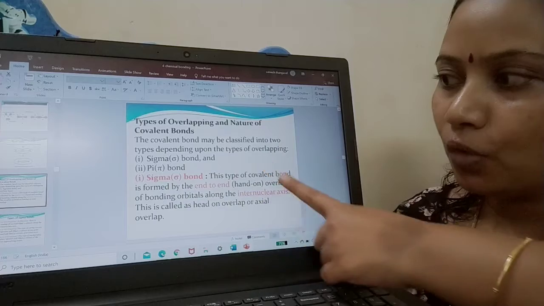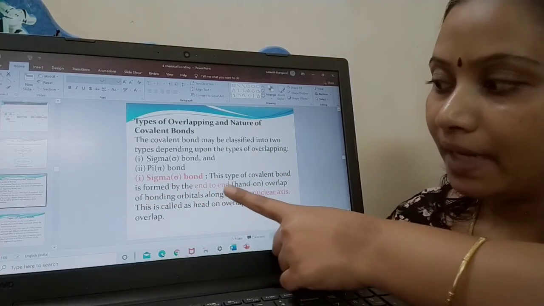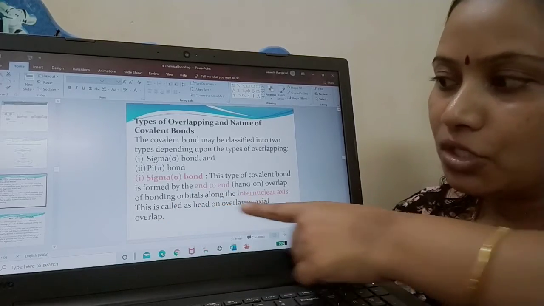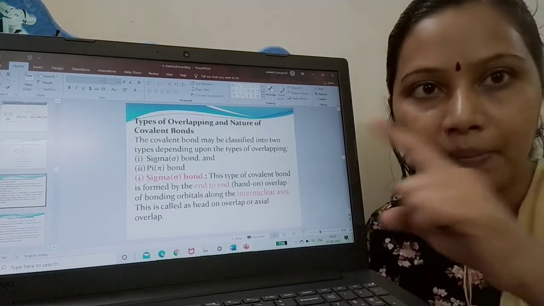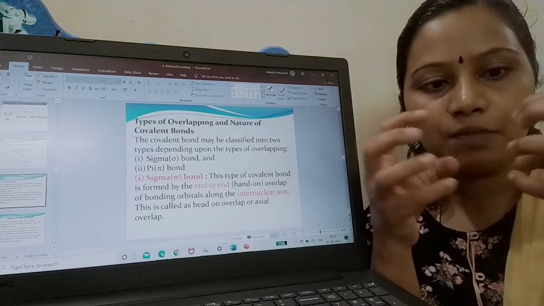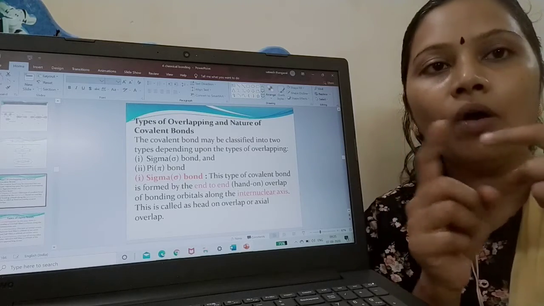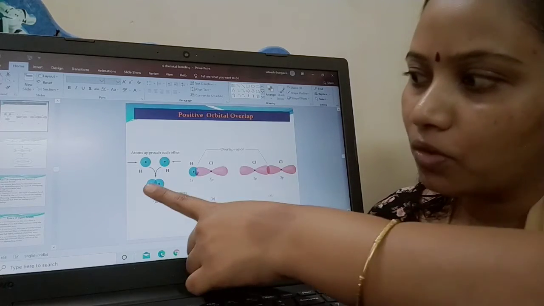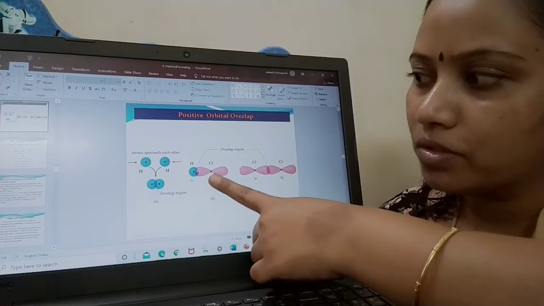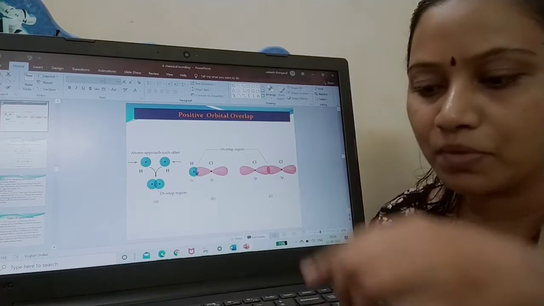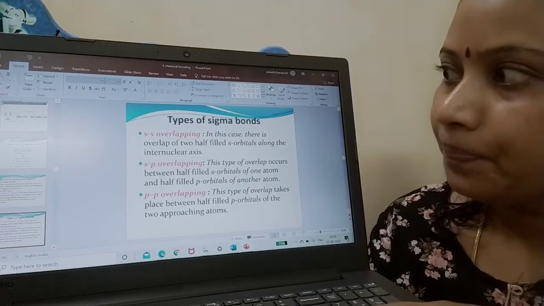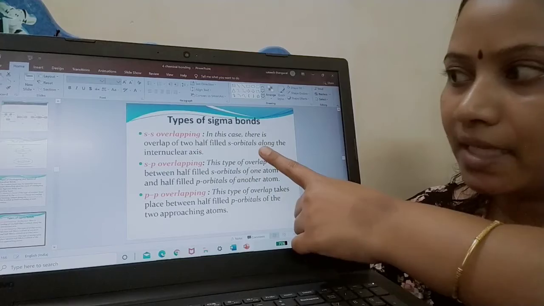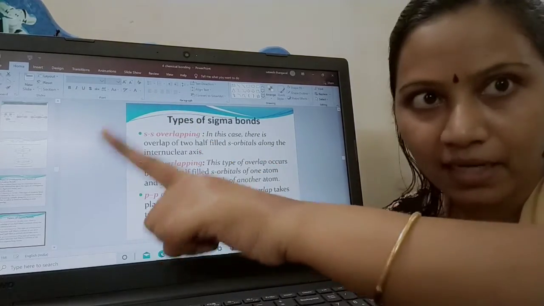Sigma is a type of covalent bond which is formed by head-on or end-to-end overlapping along the internuclear axis. This is head-on overlapping. Okay, spherical and spherical, head-on-head overlapping, or one dumbbell. Just move into this structure, children. This is also your sigma bond, where head and head overlap along the internuclear axis. See, this is SS overlapping. There is overlapping of two half-filled s orbitals along the internuclear axis. In the slide, remember the pink and pink.